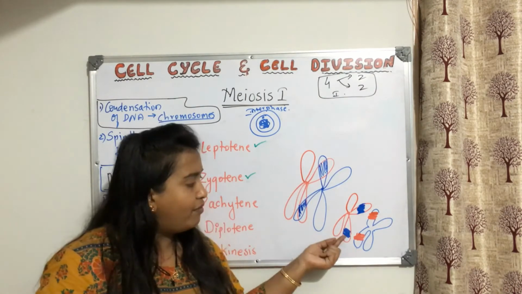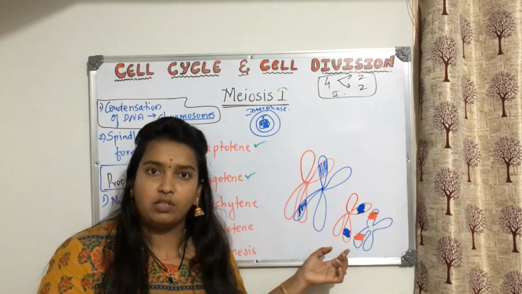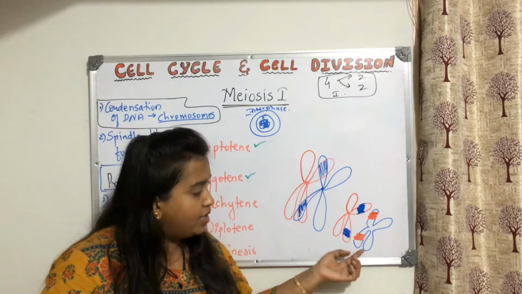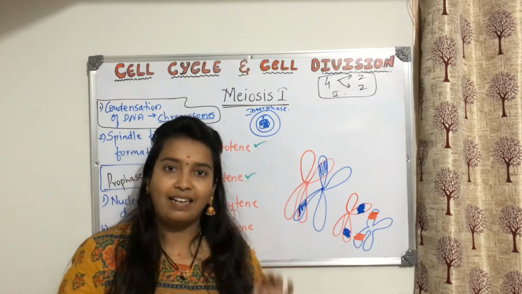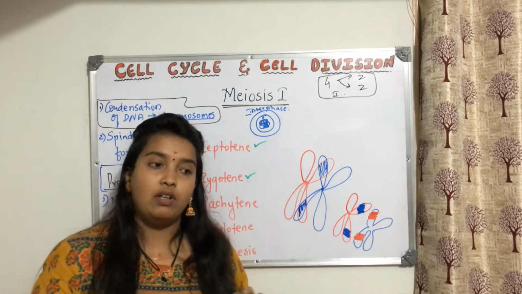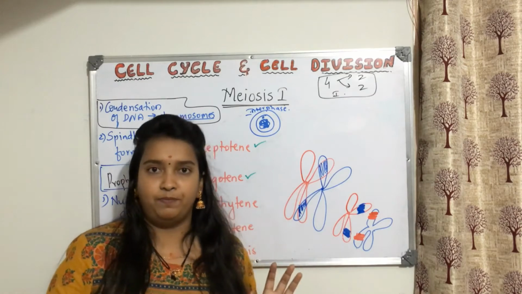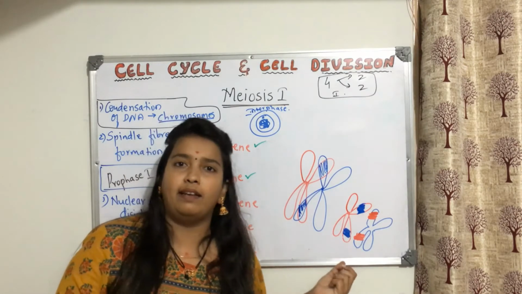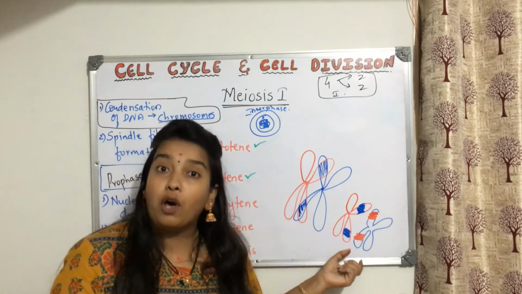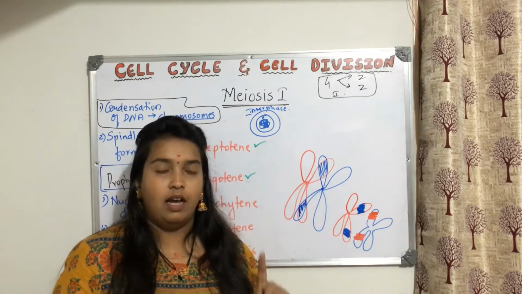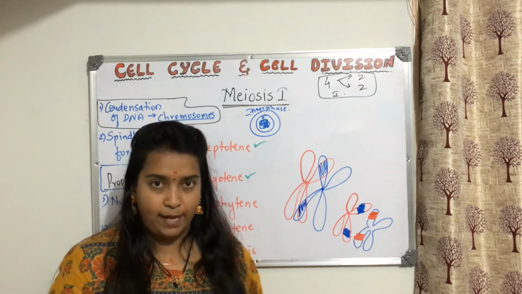Why? Because they became hybrid types of structures. This one has a segment of that and that one has a segment of this. You can call them maternal and paternal for your understanding, but they are not purely paternal and maternal. I hope you understood what I am trying to say.